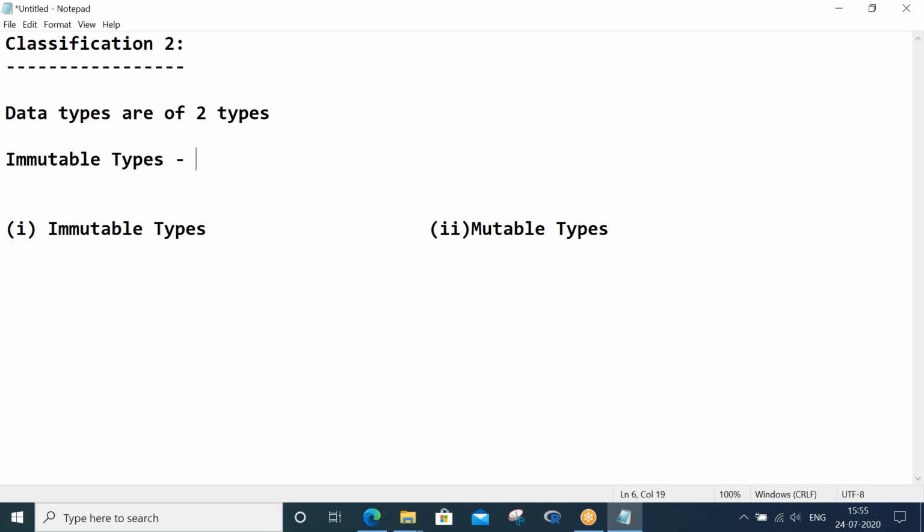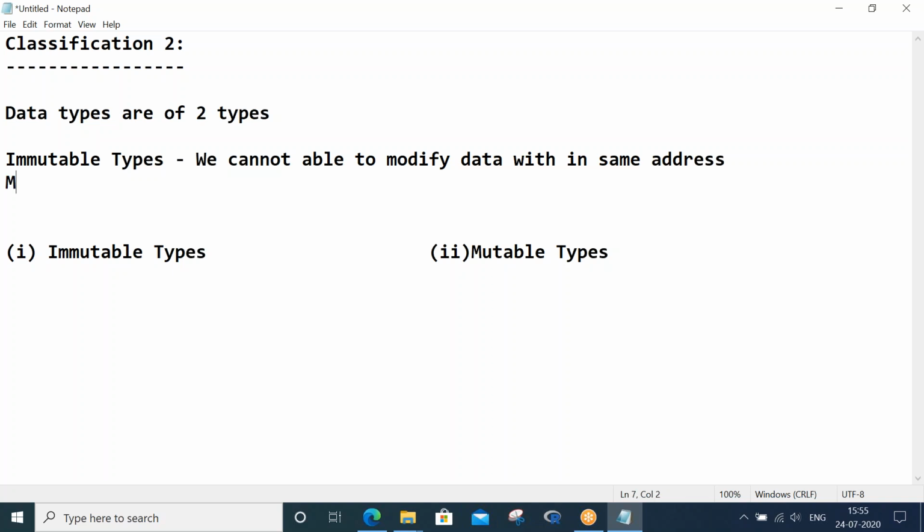So immutable means we cannot modify data within the same address. So what is mutable then? Let me give one line of definition of mutable.